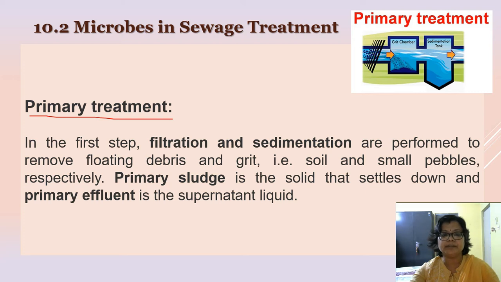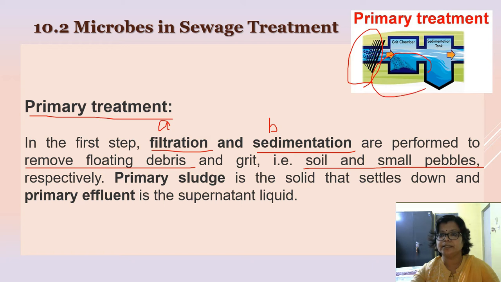Primary treatment again consists of two steps. First one is the filtration, second one is the sedimentation. Filtration is responsible for the removal of the floating debris from the wastewater, and sedimentation is carried out to settle down small and large sized pebbles due to gravity. So first filtration, then the sedimentation. These two represent the physical removal of the floating debris, the soil and the small pebbles.